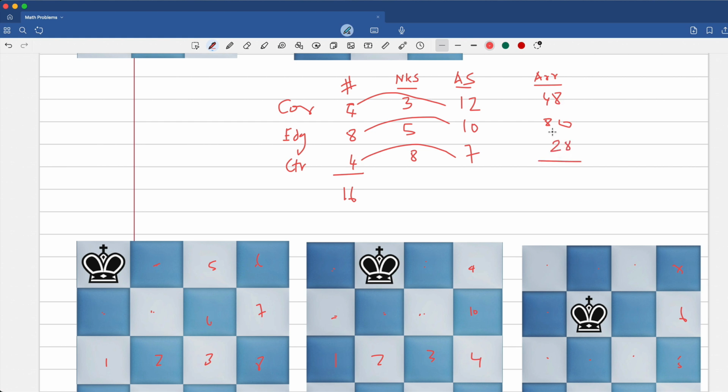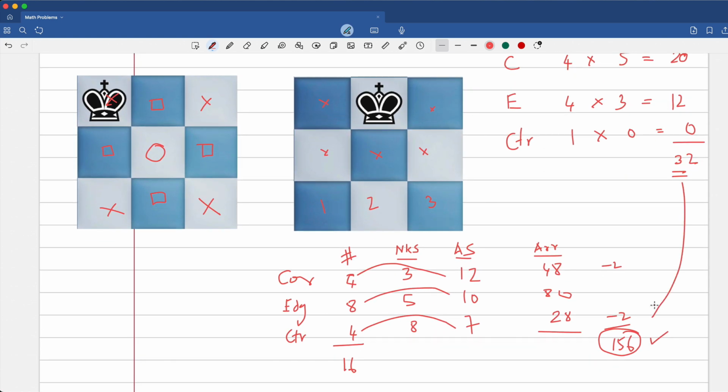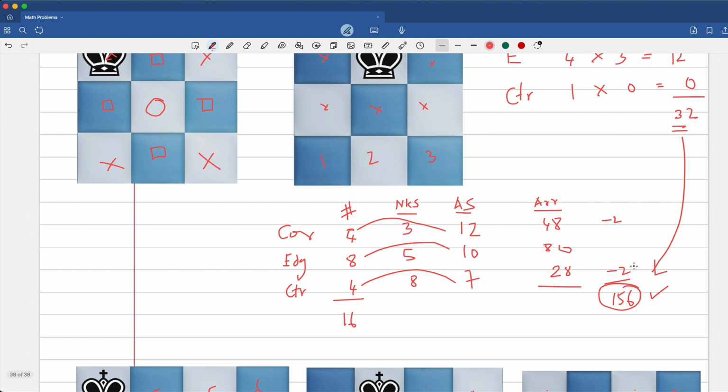So adding up all of this, you get 80 plus 40. You can do it in a simple way. This is nothing but 50 minus 2, and this is nothing but 30 minus 2. And 50 plus 30 is 80, 80 plus 80 is 160, which means 160 minus 4 is 156. This is the number. Now we can do without the negatives also. So 80 plus 40 plus 20 is 140, plus 18 is 156. So from 32, it moves to 156 possible arrangements.